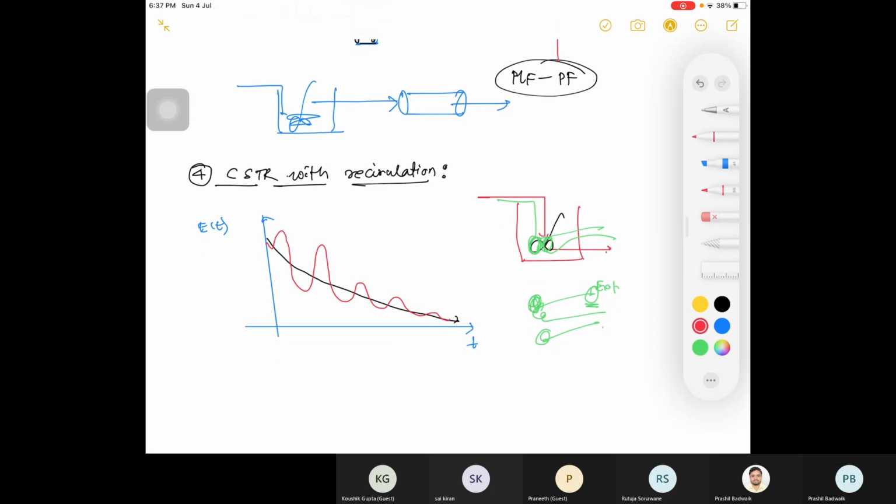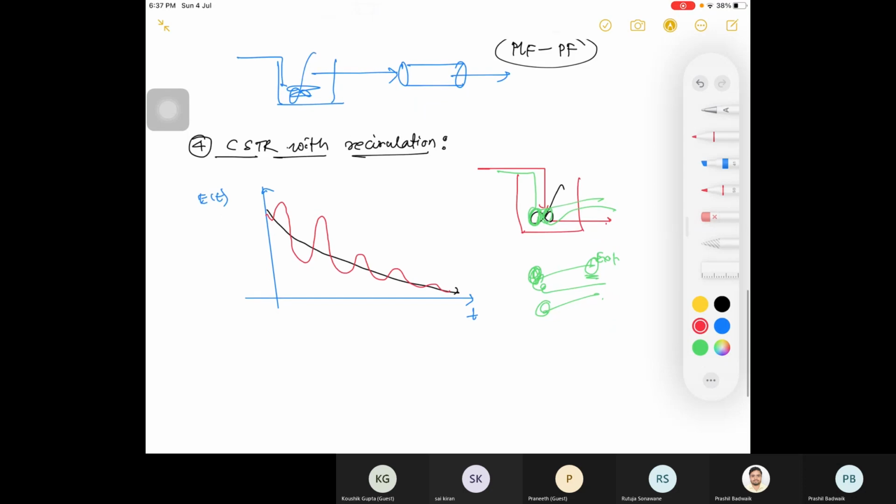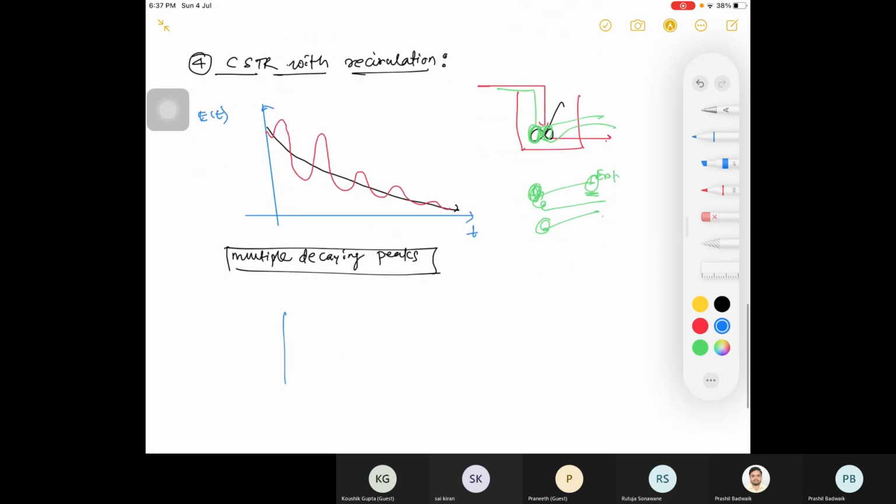CSTR with recirculation. So what can I tell? This is multiple decaying peaks. Suppose in the exam they have given you a curve like this, multiple decaying peaks.